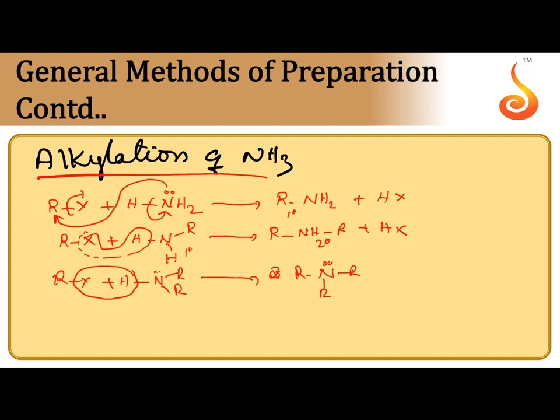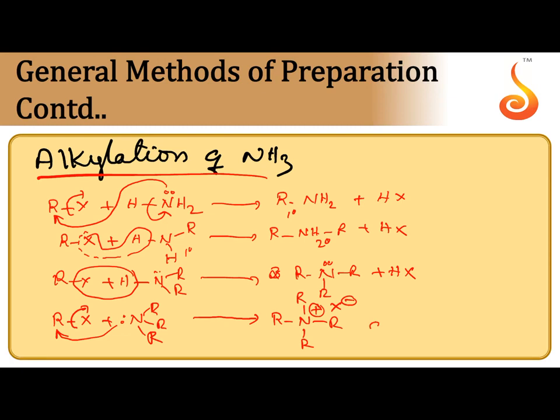Still, the 3-degree amine also acts as an attacking nucleophile since a lone pair is there. That's why if one more mole of RX is added, the 3-degree amine also undergoes SN reaction. But since hydrogen is not there at nitrogen, HX is not formed. Quaternary ammonium ion is formed. One of the bonds is a dative bond. Since this nitrogen is an ammonium ion, it attracts X minus. So this is a salt, a quaternary ammonium salt.